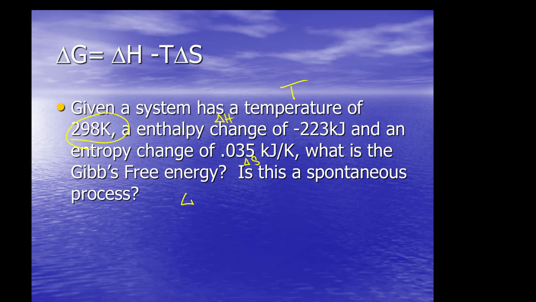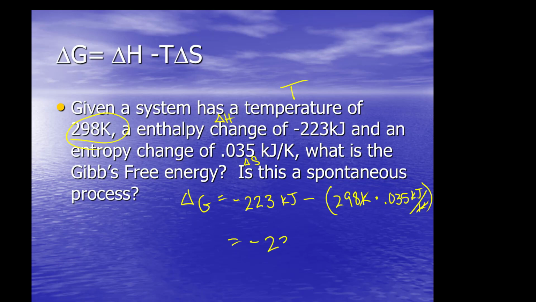So let's do it. Delta G equals negative 223 kilojoules minus 298 Kelvin times 0.035 kilojoule per Kelvin. What happens here? We multiply these, cancel those out, and then we multiply those together and do that. And if we do all that math, we get negative 233.43 kilojoules.